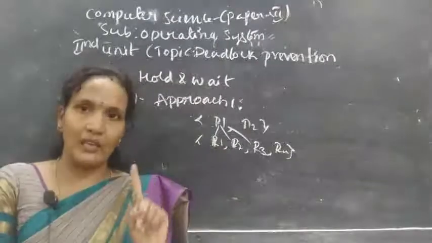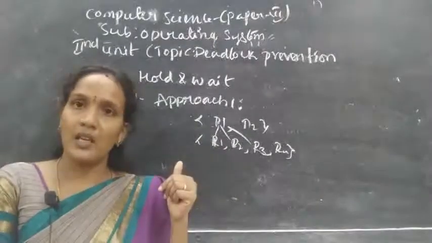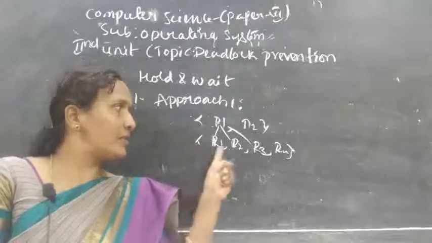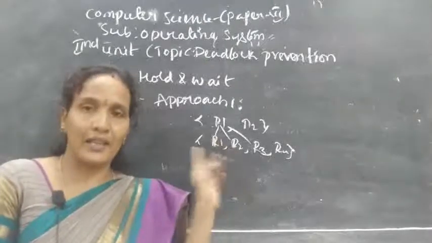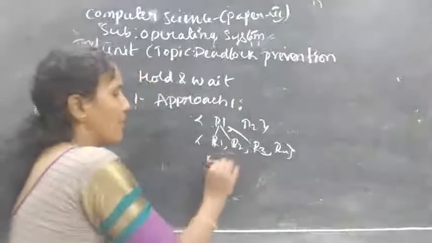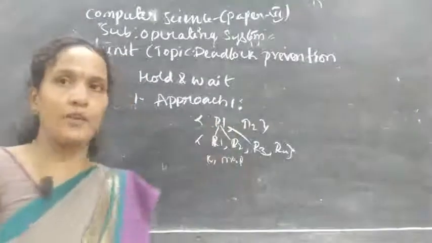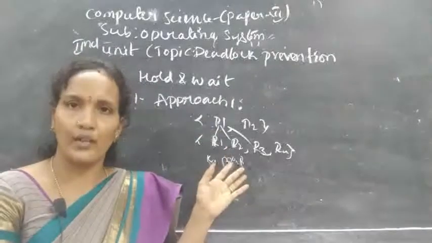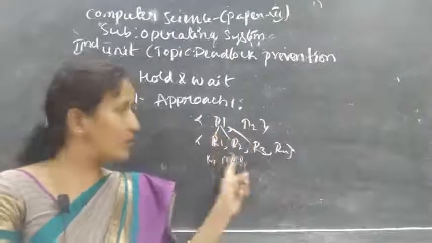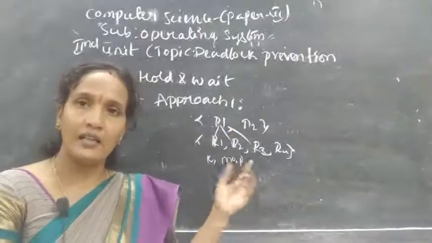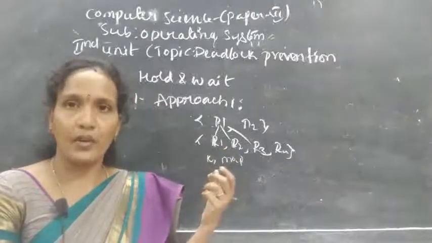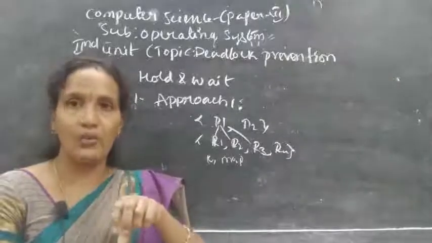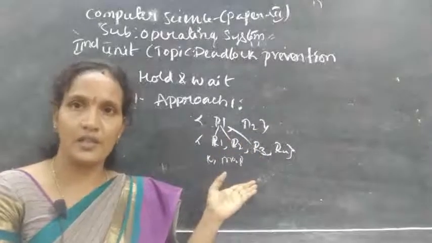Here we have an advantage: you can remove the circular wait. But at the same time we have a disadvantage, because you are giving all the resources at once. For example, we have given keyboard, mouse and printer to process P1, but right now the process does not need the printer. For a long time it does not need it; after 10 or 20 minutes it needs the printer. So these devices are not used properly, and the performance of that device will come down. The device is in an idle mode, while in that time another process could use that resource.